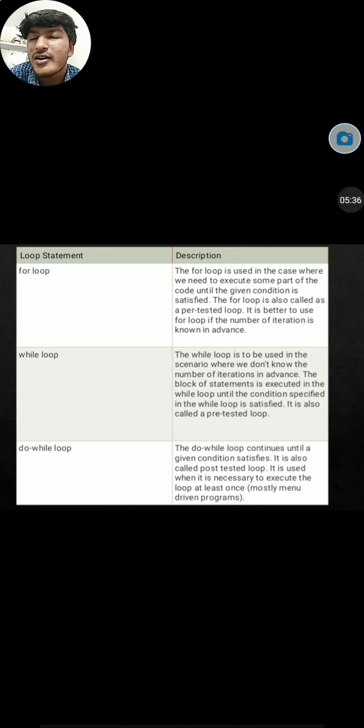So at least once this loop is executed, then the second time, if the condition is satisfied, it will get out of the loop. Otherwise, it will work until the given condition is satisfied.